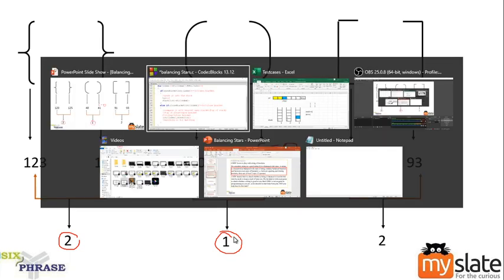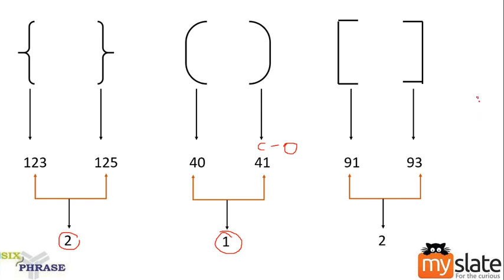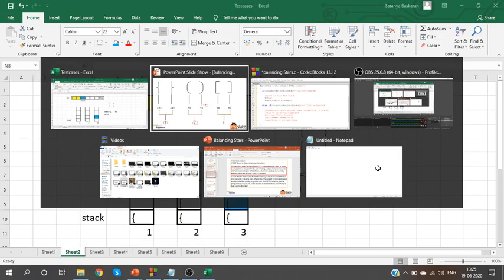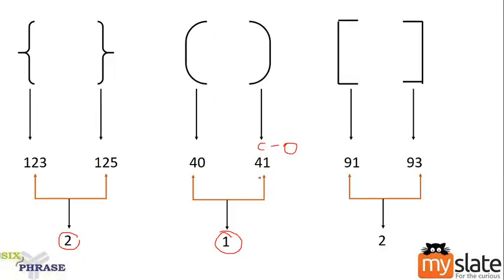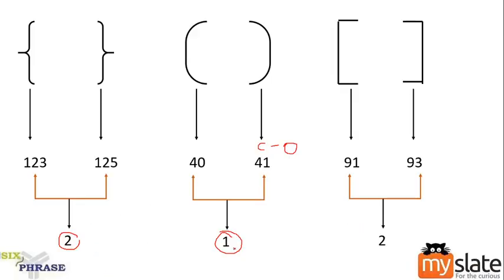In this case, what do we have? I have an open square bracket. For an open square bracket, the value is 91. For a close round bracket, the value is 41. Now find the difference, close minus open. The difference will be 41 minus 91, which is minus 50. Can you understand this? If you don't have a matching pair, the difference will be some other value. If you have a matching pair, the difference will be 2.